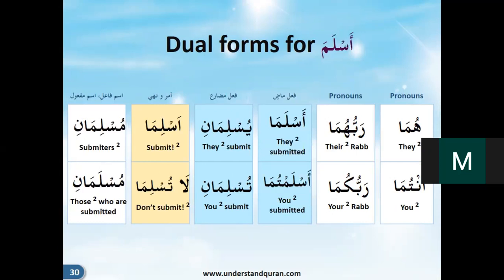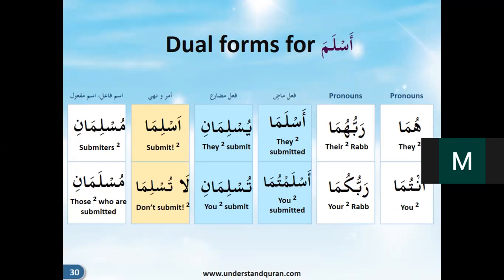Then we'll take aslama, right? So aslama, aslama, aslamu, aslamta, aslamtuma, aslamtum, aslamtu, aslamna. We are taking it two times because now we are saying all three together: single, dual, and plural. And as I said, most of the other books will give all of them together, but here we are taking it separately because first we wanted to cover the majority of the words. Okay, so aslama, yuslimu, yuslimani, yuslimuna, tuslimu, tuslimani, tuslimuna, uslimu, nuslimu.